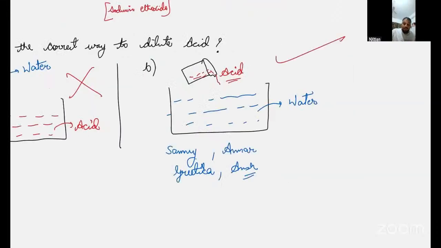Why? Because water is a great solvent, you can add acid little by little, drop by drop, and continuously stir it, because water will absorb that energy. That is why dilution can occur easily without any harm. Did you understand this concept? Ritika, Godwin, Sammy, Ansh, Amar. Yes, sir. This question can come in your exam, that adding acid into water is the correct way.